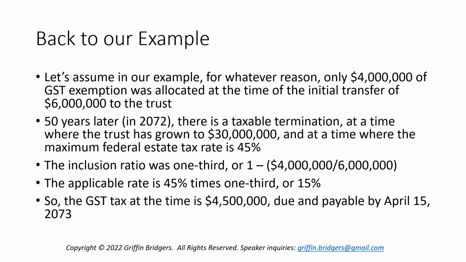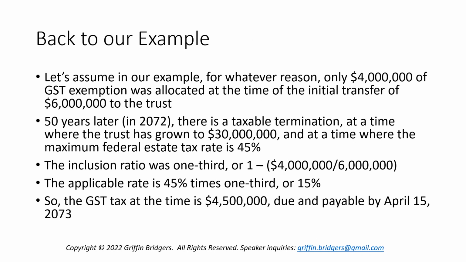So jumping back to our example, this never happens, but for whatever reason, we're going to assume that only $4 million of GST exemption was allocated at the time of the initial transfer of $6 million to the trust. Then 50 years later, in 2072, there's a taxable termination, and at the time, the trust has grown to $30 million, and at the time, the maximum federal estate tax rate has been increased to 45%. Now, because we only allocated $4 million of GST exemption to that trust up front when it was funded, that means that our inclusion ratio is 1/3.